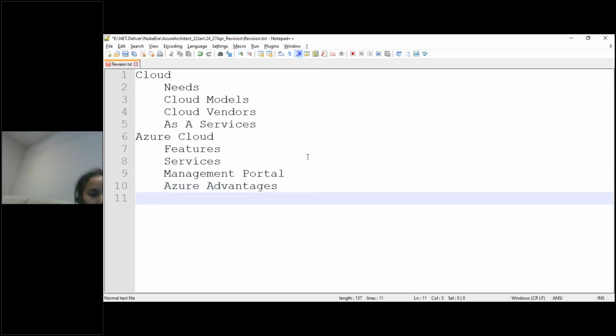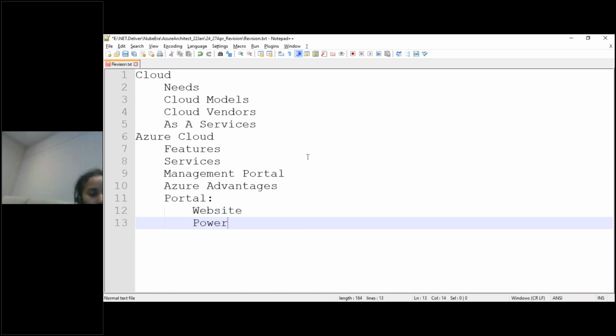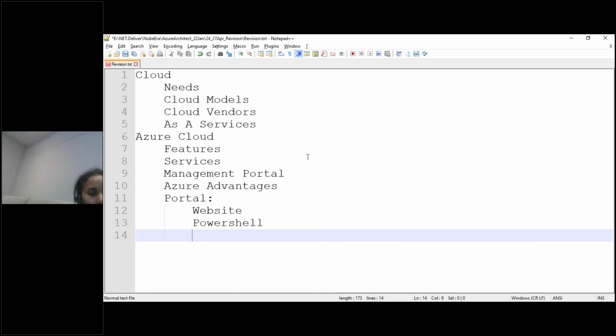We also saw the portal which we use to manage Azure, with the help of different things like the portal website, PowerShell, and the CLI concept like Bash.